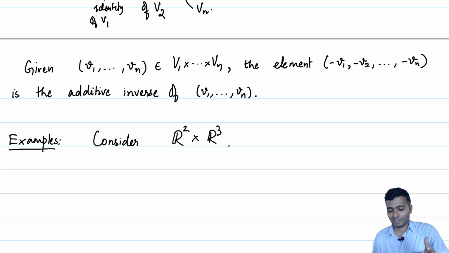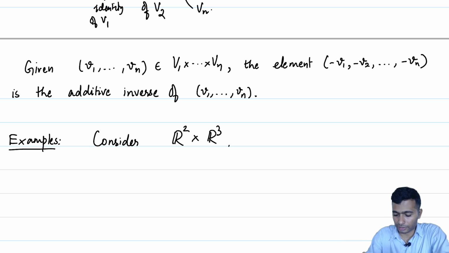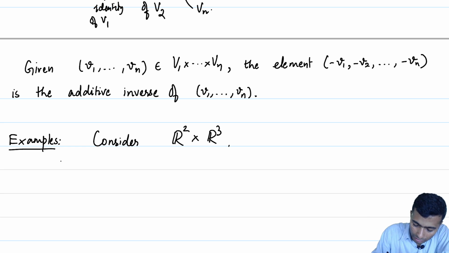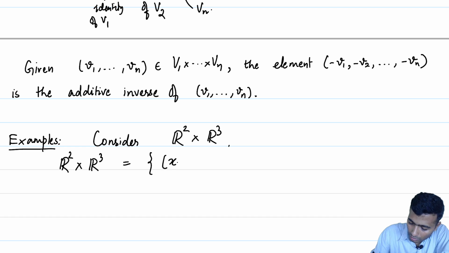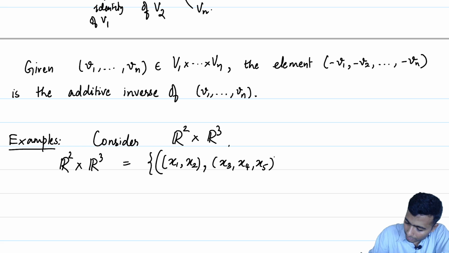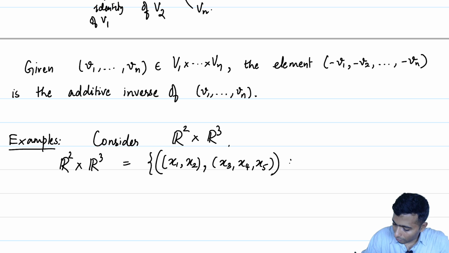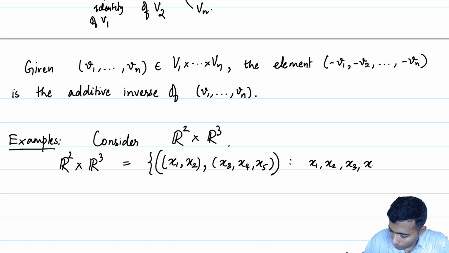So, let V1 be R2 and V2 be R3. Let us just consider the product of two vector spaces. So, by what we have just described, what will be this set? R2 cross R3 will just be equal to the set of all (x1, x2) and then (x3, x4, x5). This is a typical element, a tuple of such elements, where (x1, x2) belongs to R2 and (x3, x4, x5) belongs to R3, which is the same as demanding that x1, x2, x3, x4 and x5 are all in R.